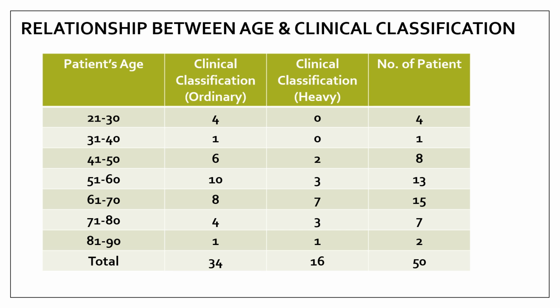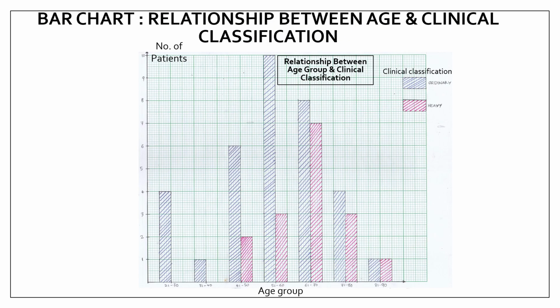And the final one is the relationship between age and clinical classification. Patient age, clinical classification, either ordinary or heavy. This is the frequency distribution table. Using this, I draw a bar chart that illustrates the relationship between age group and clinical classification. As you can see, patients below 40 years old are classified as ordinary. Below 40 there are just ordinary cases, no heavy cases.